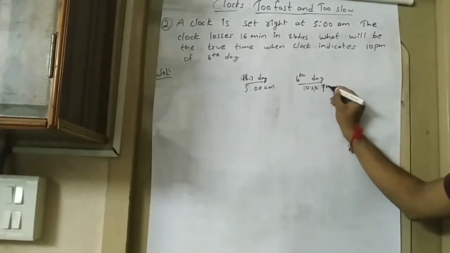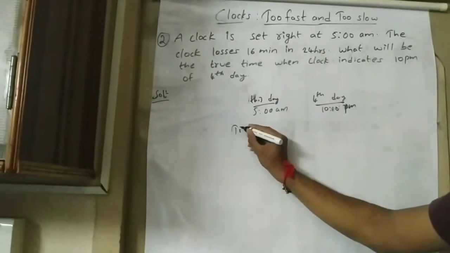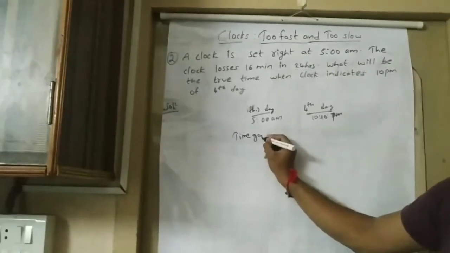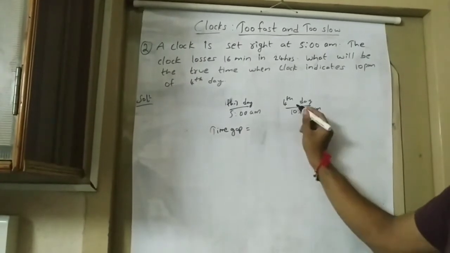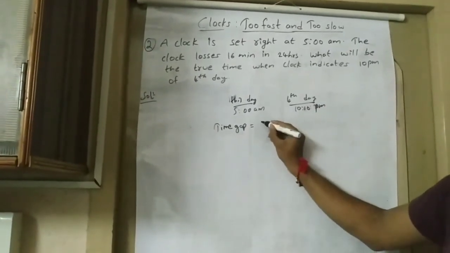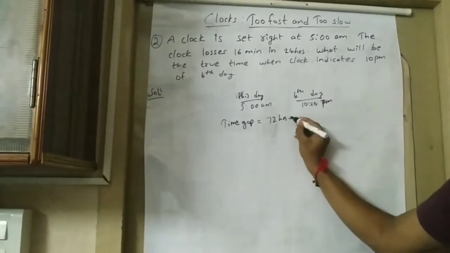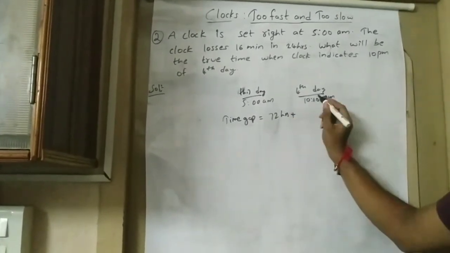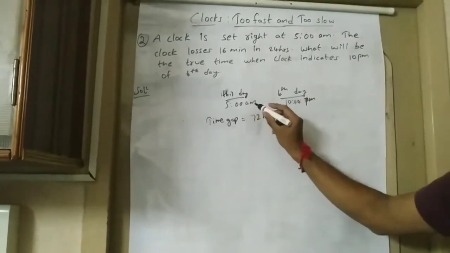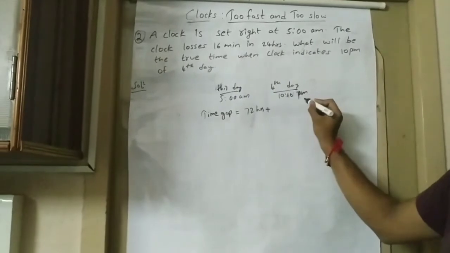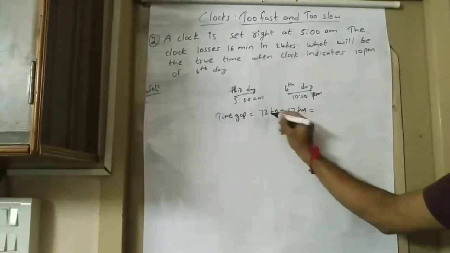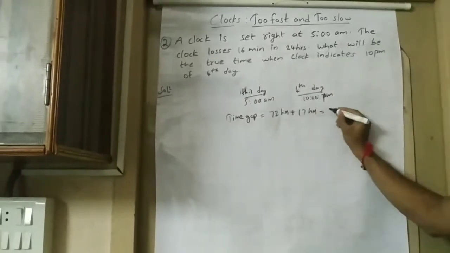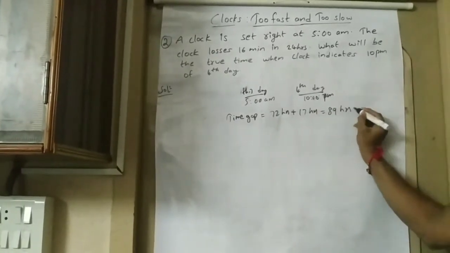Fourth day 10 p.m. So the total time gap is from this day to 4th day means there will be 3 days. So that is 72 hours. So after 72 hours it will be 4th day 5 a.m. So from 4th day 5 a.m. to 4th day 10 p.m. the gap is 17 hours. So the total time gap is 72 plus 17, that is 89 hours.